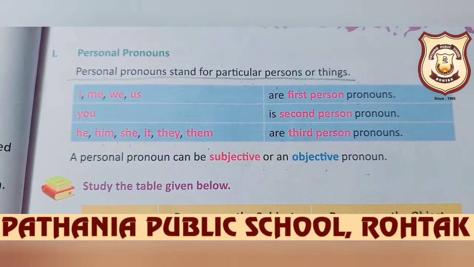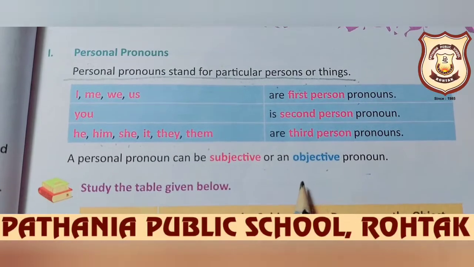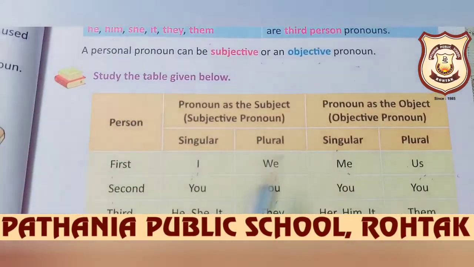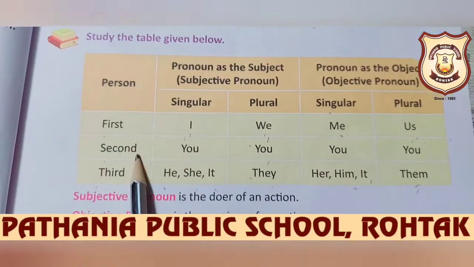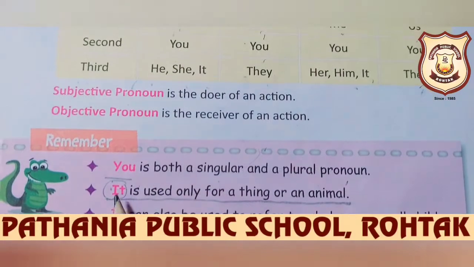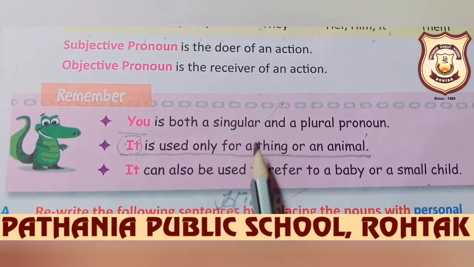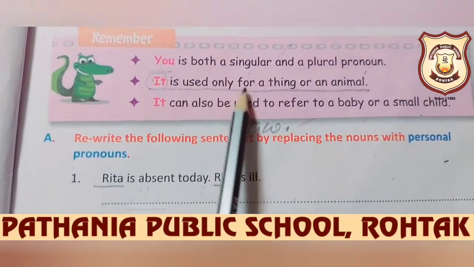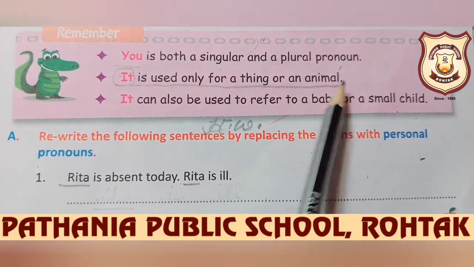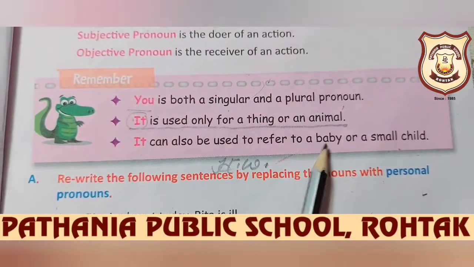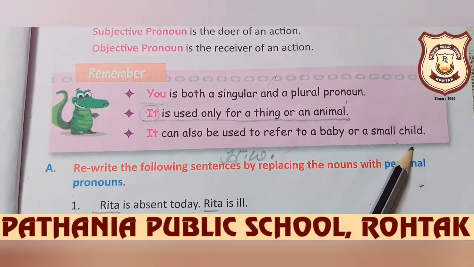This is the table of first person, second person and third person pronouns, right? You is both a singular and plural pronoun. It is used only for things and animals. I have told you earlier also. It can also be used to refer to a baby or small child. Okay.